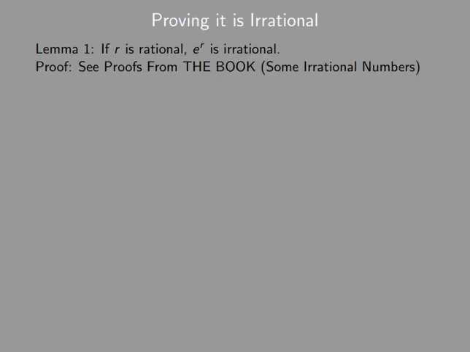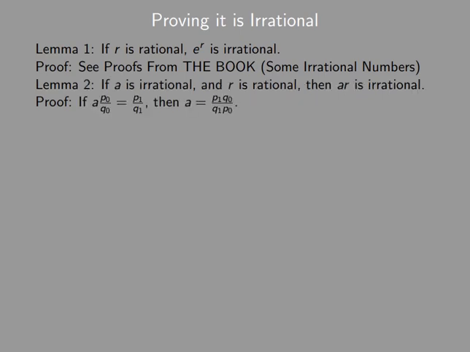Now, we can in fact prove that our number is irrational. To prove that it's irrational, we're going to use two lemmas. The first of which is that if r is rational, e to the power r is irrational. The proof of this is pretty long, and I would say check out Proofs from the Book, the chapter on some irrational numbers. Our second lemma is that if a is irrational and r is rational, then a times r is irrational, which is pretty easy to show.